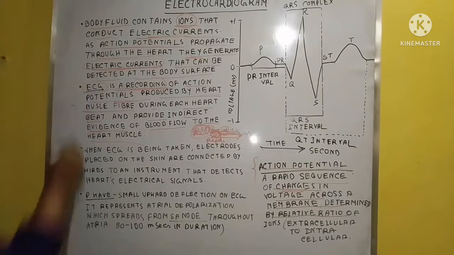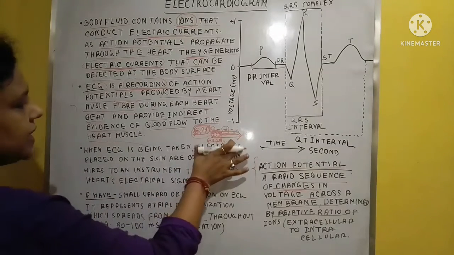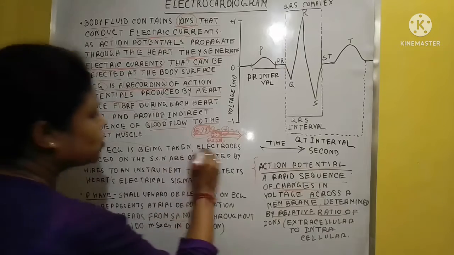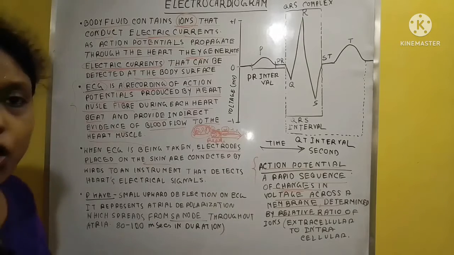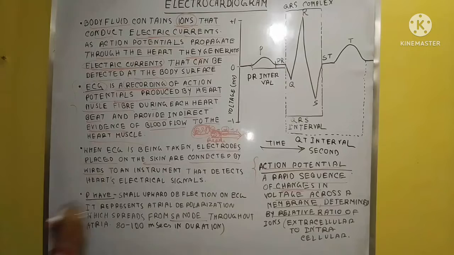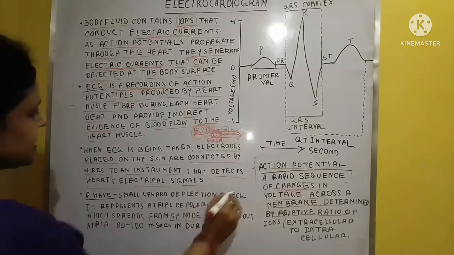So here, two electrodes are there in the ECG instrument, the instrument by which we record the ECG. These are placed on the skin, generally on the chest area, and connected by wires to an instrument that detects the heart's electrical signals.